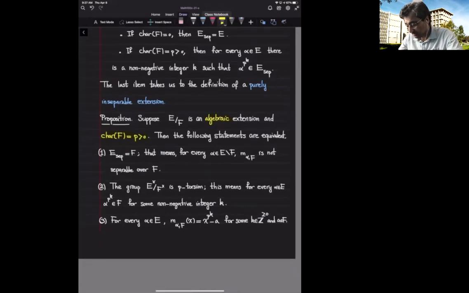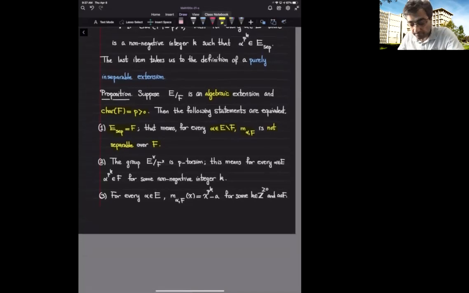The first is that if alpha is some element that's not inside the base field F, then for sure the minimal polynomial is not a separable polynomial in F[x]. Alternatively, I can say that E sub sep, this largest intermediate subfield that is separable over F, is just F. You cannot make it larger.